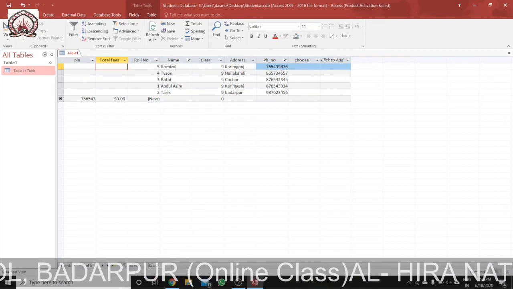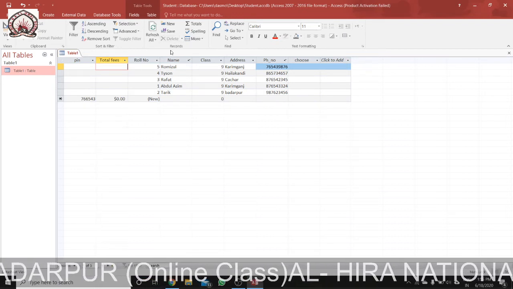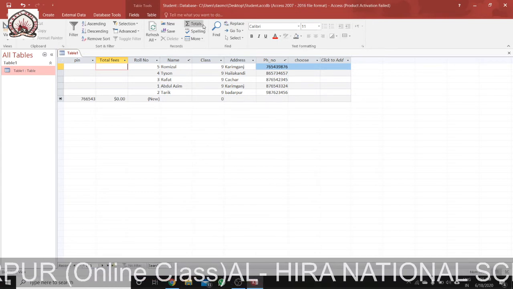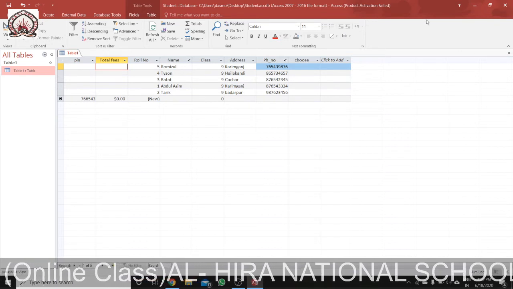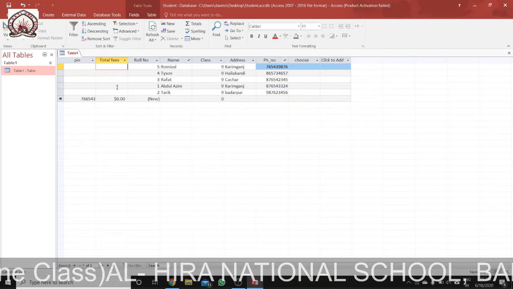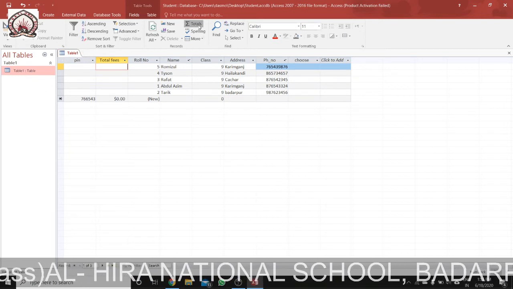Then in the Records group, we will find options like Totals. You can total some values also, like I have shown in Excel. You can add values by this function.